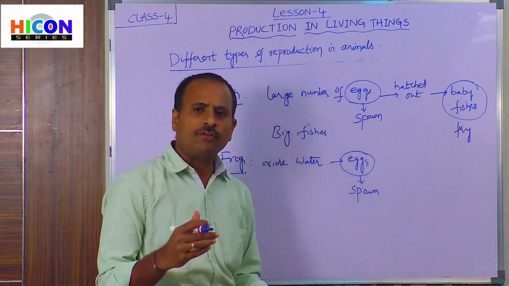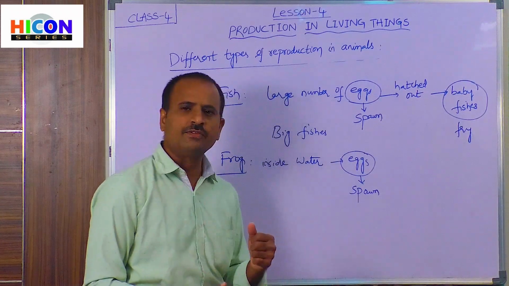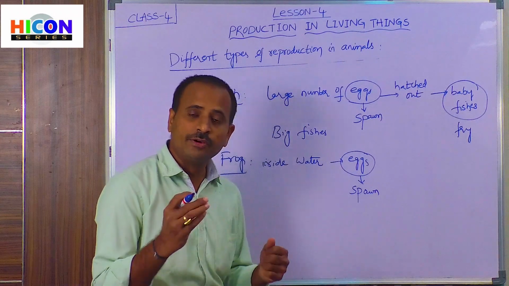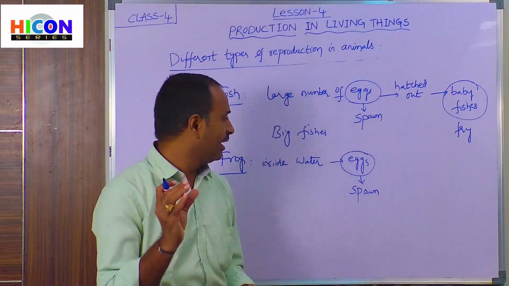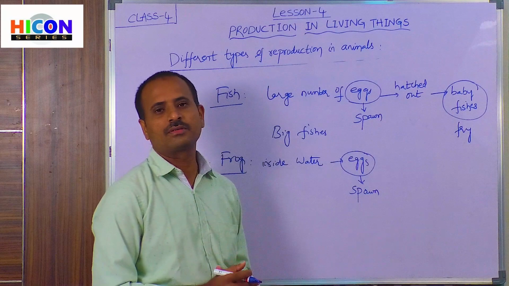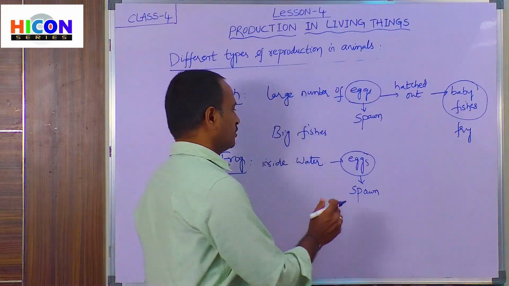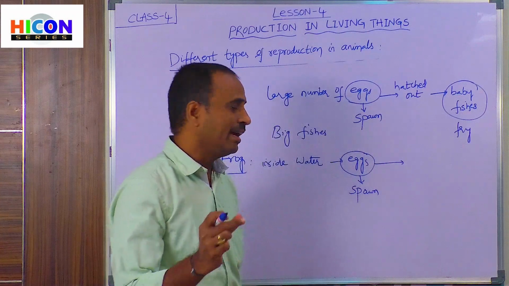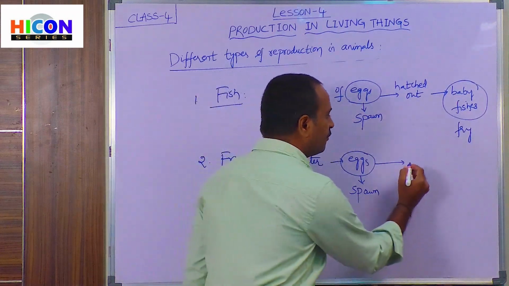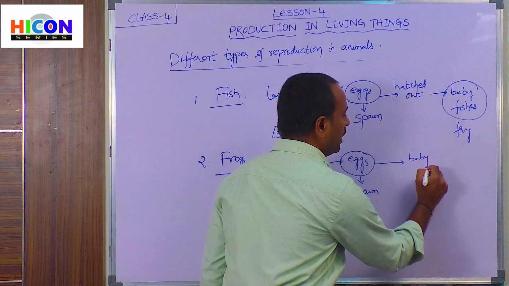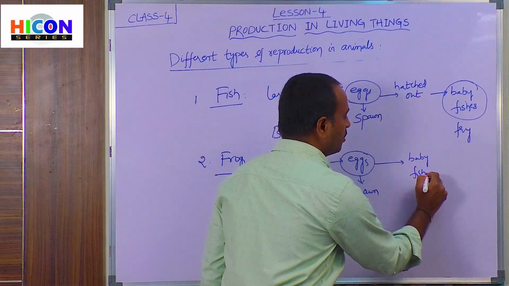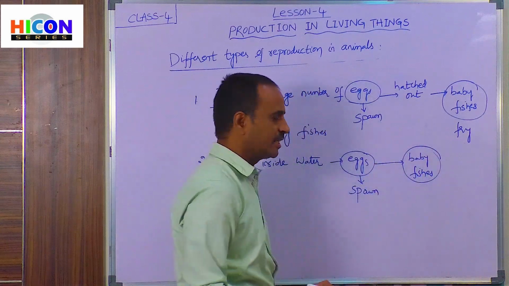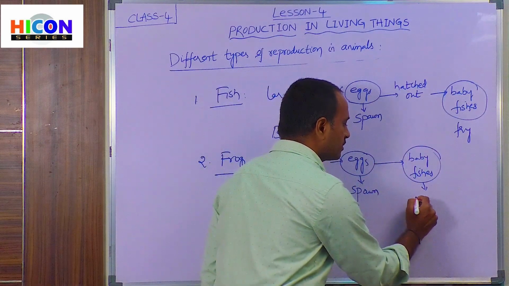After a few days, these eggs will also hatch out. That means these eggs will give birth to young ones, that is young frogs. These baby frogs are called tadpoles.